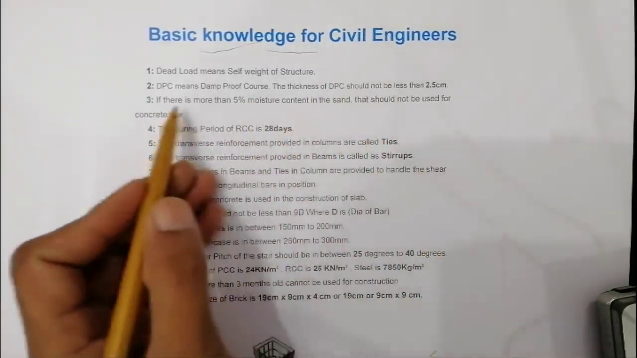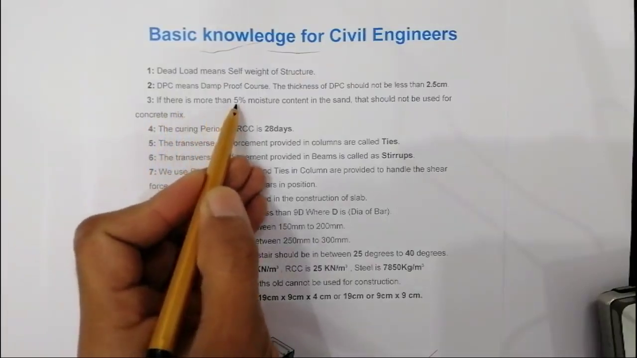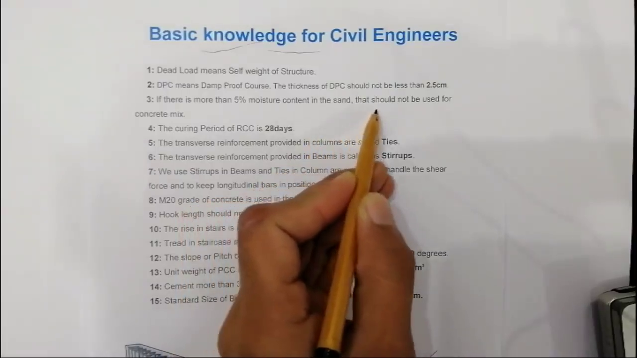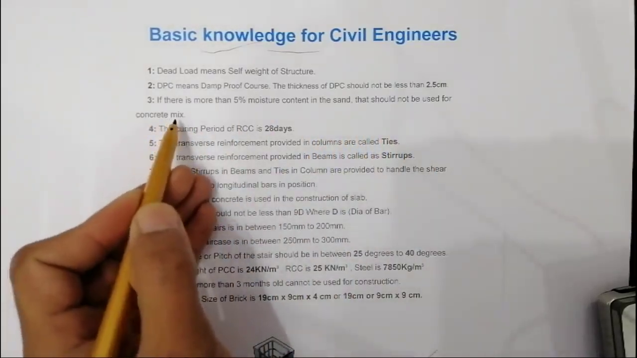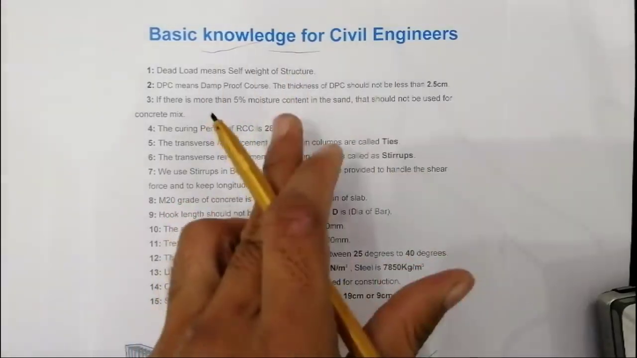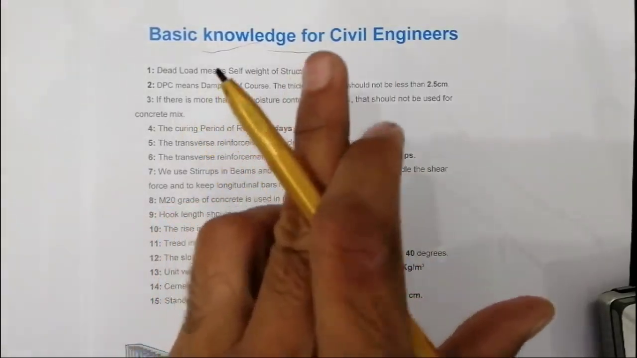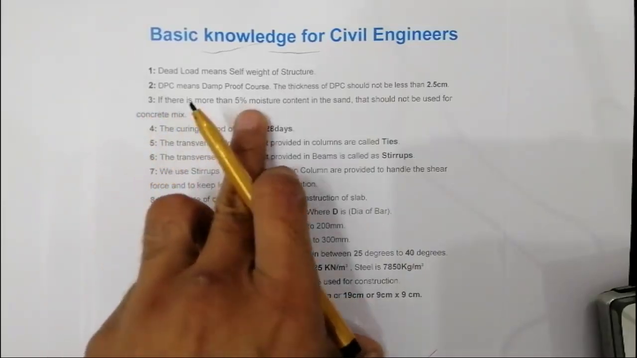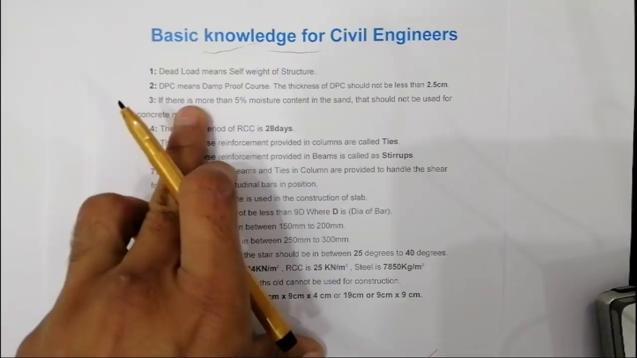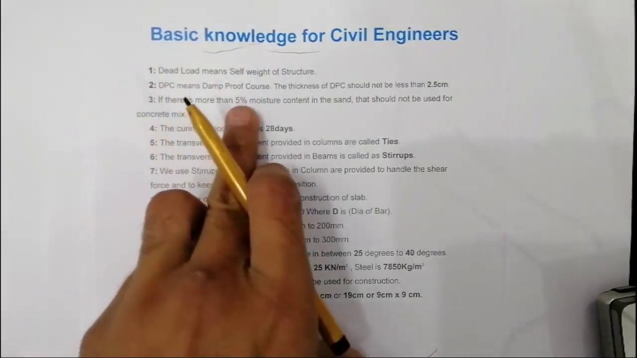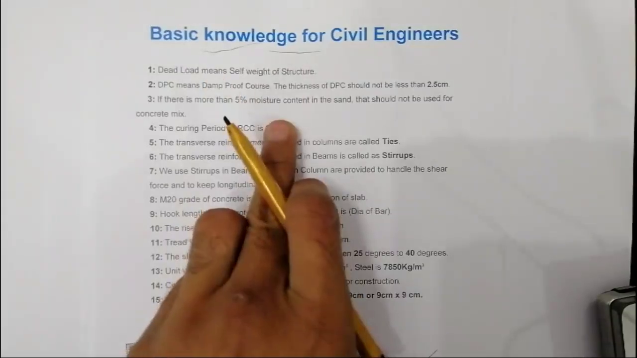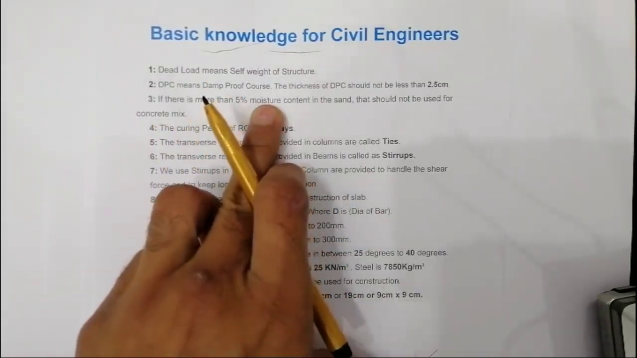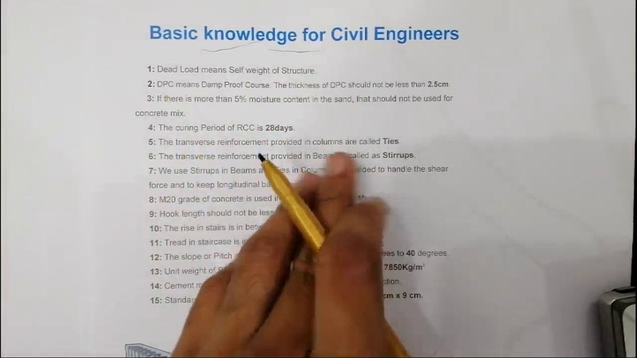Now the third one is, if there is more than 5% moisture content in the sand, it should not be used for concrete mix. If the moisture quantity is more than 5%, it is not suitable for use in concrete mix. Okay, if it's less than 5% moisture in sand, you are able to use it in concrete mix.